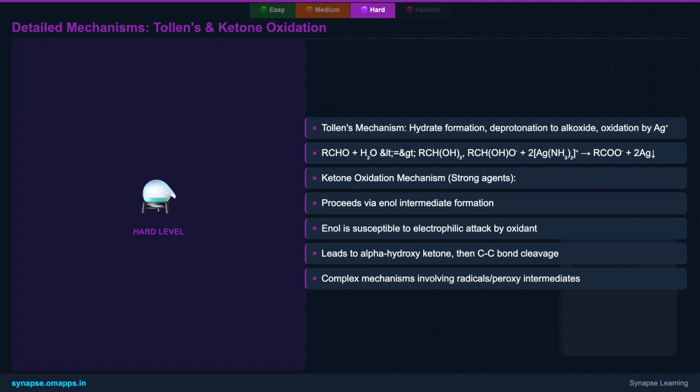For ketones, their oxidation with strong agents is initiated by enolization. The enol form, with its double bond, becomes susceptible to electrophilic attack by the oxidant, leading to the formation of an alpha-hydroxy ketone. This intermediate then undergoes C-to-C bond cleavage, ultimately yielding smaller carboxylic acids. Understanding these detailed steps is crucial for predicting reaction outcomes and comprehending the underlying chemistry.